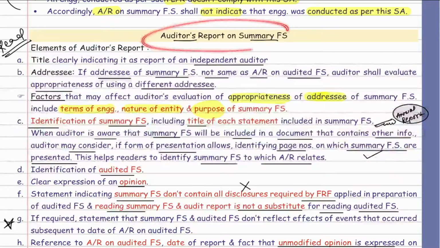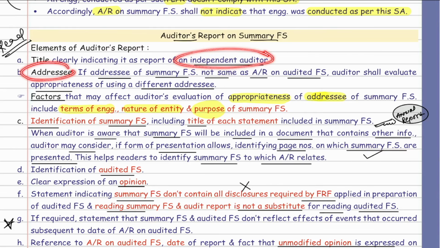Now talking about the audit report on summary financial statement, very easy, just read with me. First of all, it will have the title indicating it is an independent audit report. Simple. Then it talks about the addressee. Addressee is generally members of the company. If the addressee is not the same, then see who can be a different addressee. That will depend on the terms of engagement. It can be the board of directors. It depends on the nature of the entity.